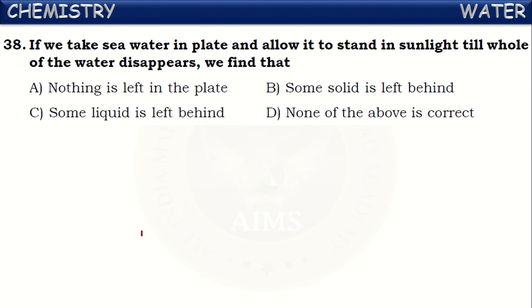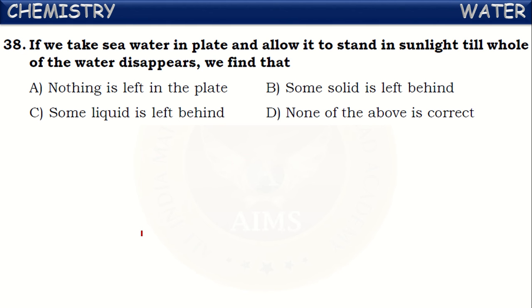Next one. If we take seawater in a plate and allow it to stand in sunlight till the whole of the water disappears, we find that... What happens if we take seawater in a plate? When you keep it in the sunlight, slowly water starts converting into gaseous form, meaning it starts evaporating. After a certain time, the complete water will be evaporated. But we know seawater contains dissolved salts in it.